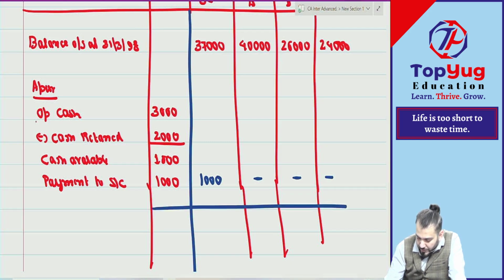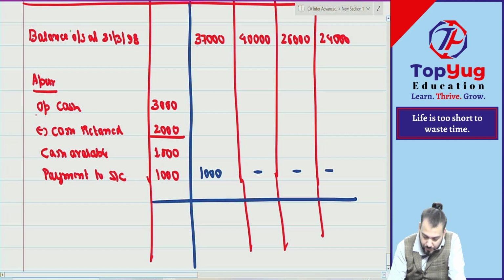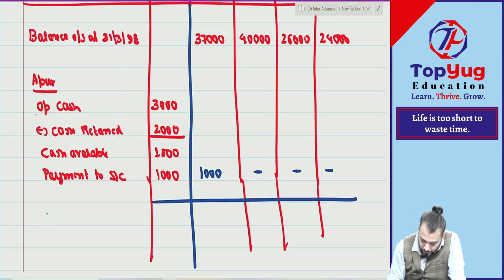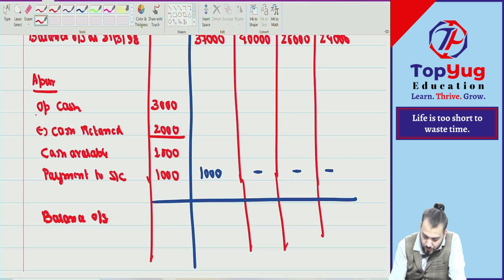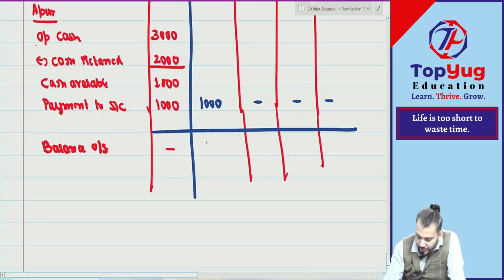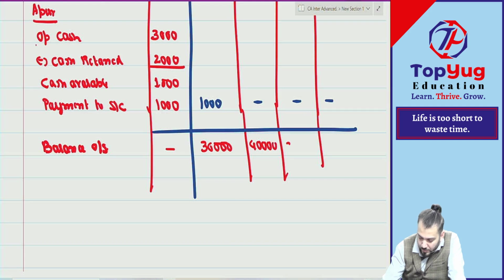What is the balance outstanding? How much? 36,000, 40,000, 26,000, 24,000.